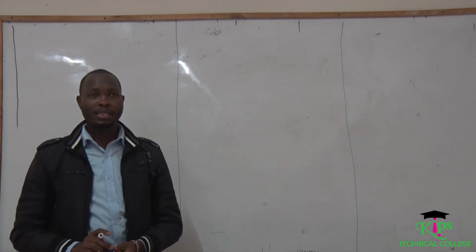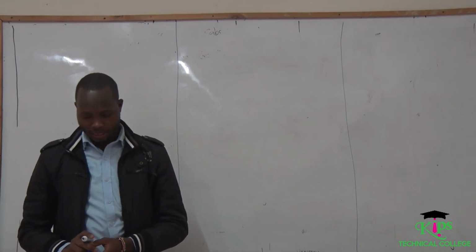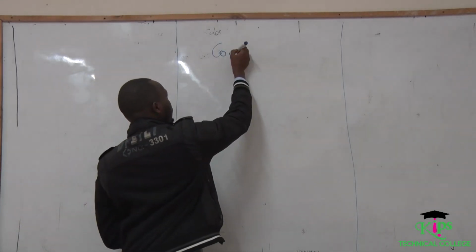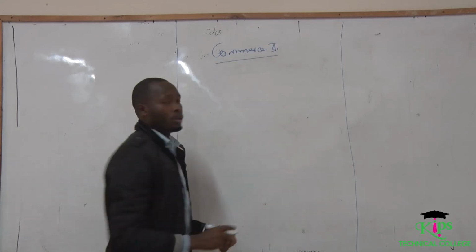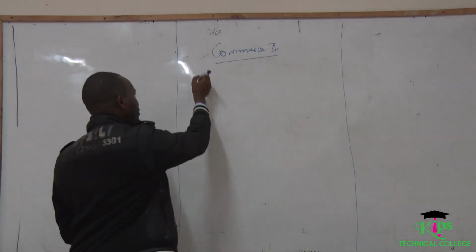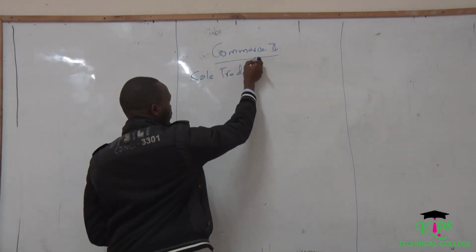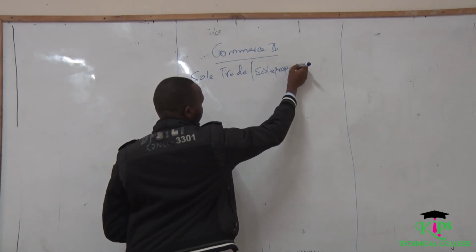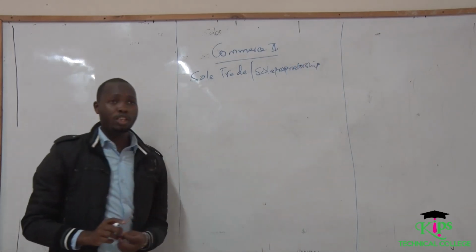Today we are going to discuss one of the forms of business organization. The form of business organization we are going to discuss is the sole trade, or sole proprietor, or sole proprietorship.